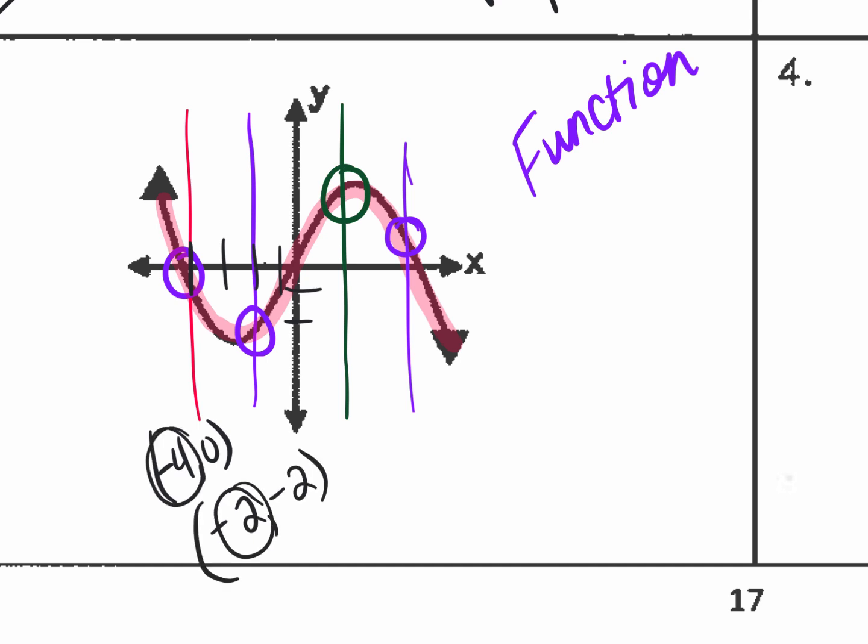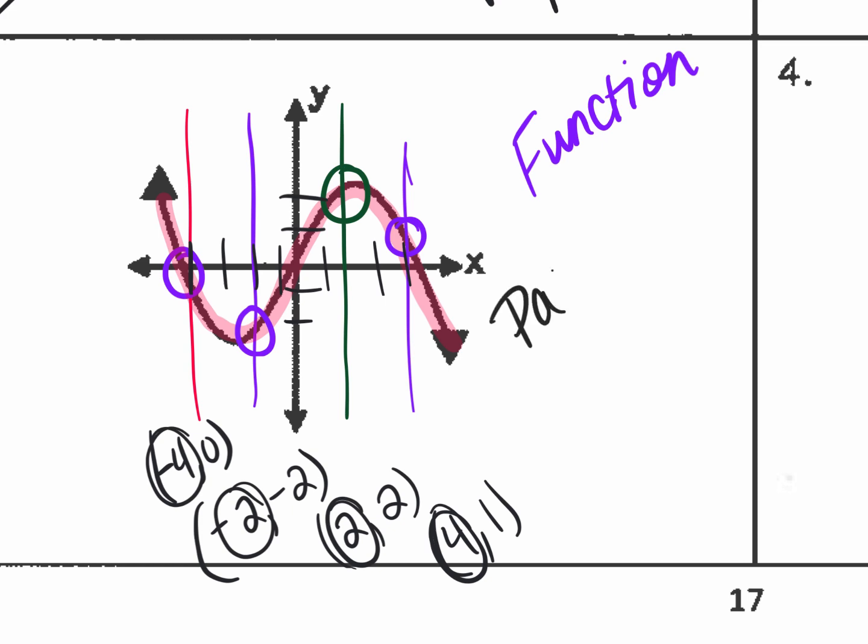Remember, I only care about my x values. That would be 2, 2, then 4, 1. If you look at these, I did not say any of those twice. If you need to graph it and put in those coordinate pairs, do it. But this does pass the vertical line test.